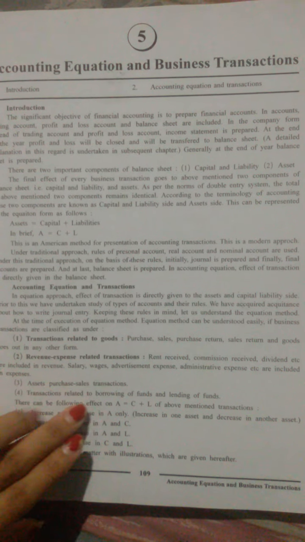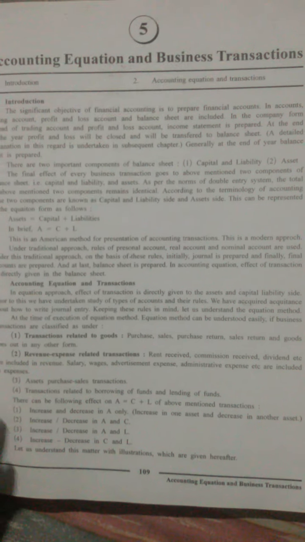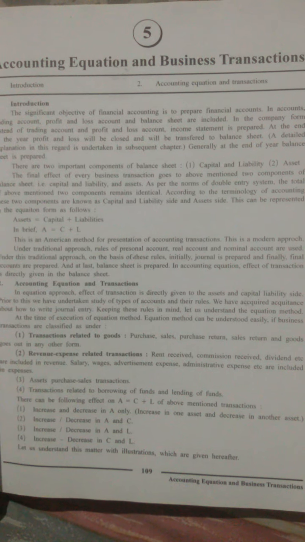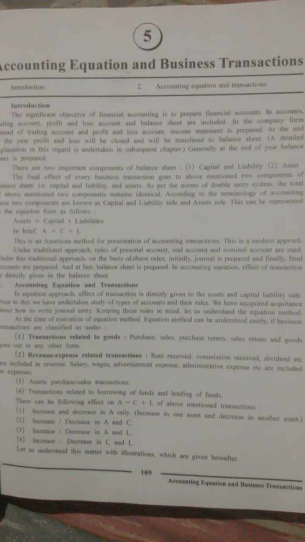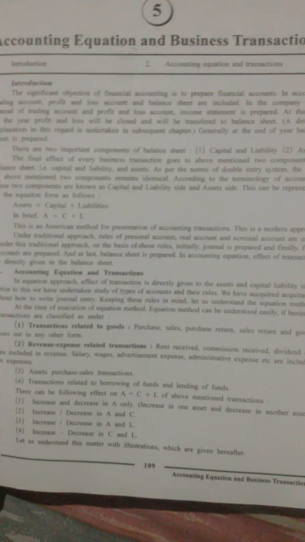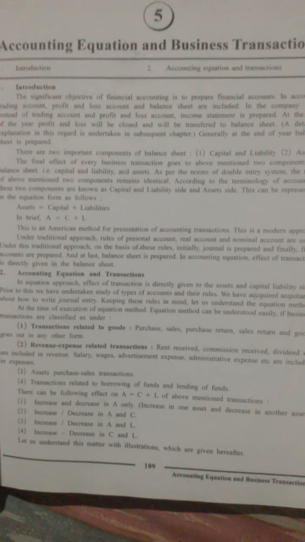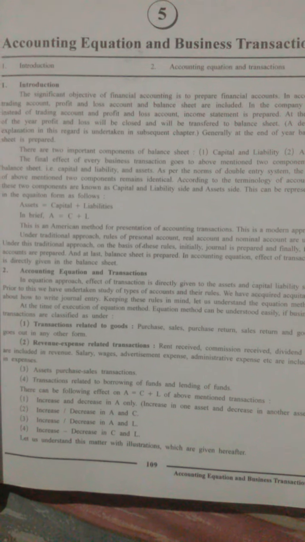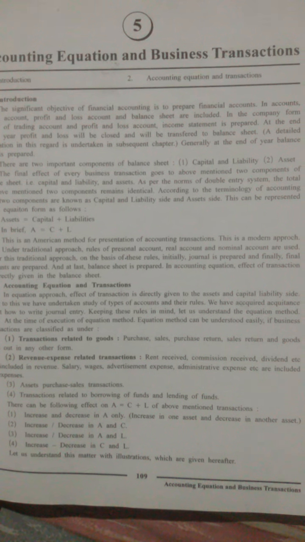Fourth is transactions related to borrowing and lending of funds, that is loans. So there are 4 types of transactions.